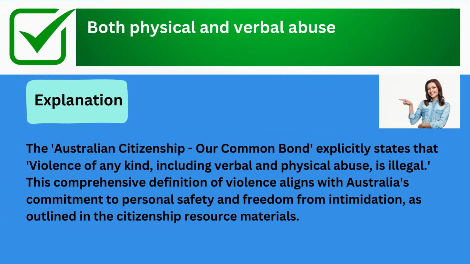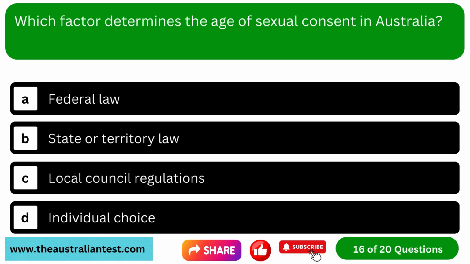The correct answer is both physical and verbal abuse. Explanation: the Australian Citizenship, Our Common Bond explicitly states that violence of any kind, including verbal and physical abuse, is illegal. This comprehensive definition of violence aligns with Australia's commitment to personal safety and freedom from intimidation, as outlined in the Citizenship Resource Materials.